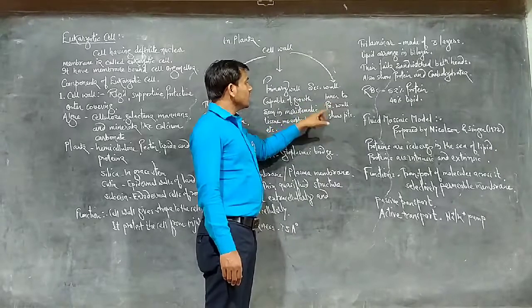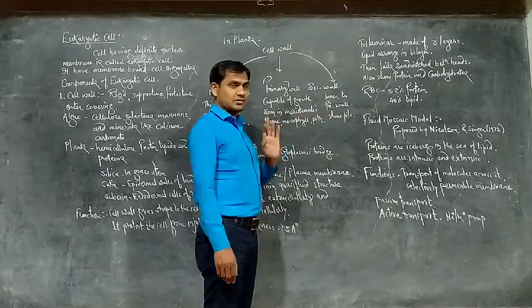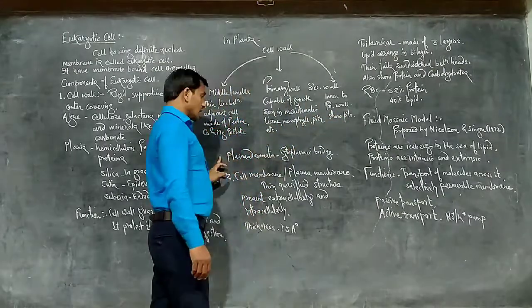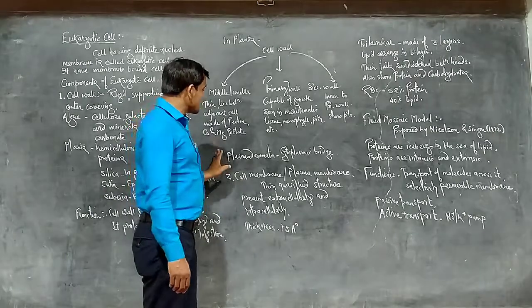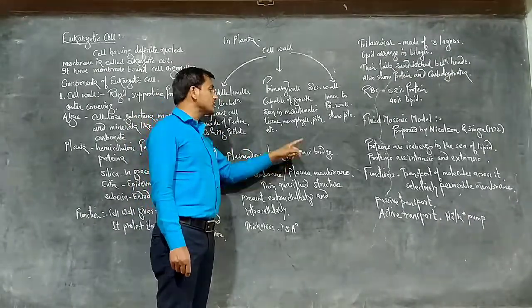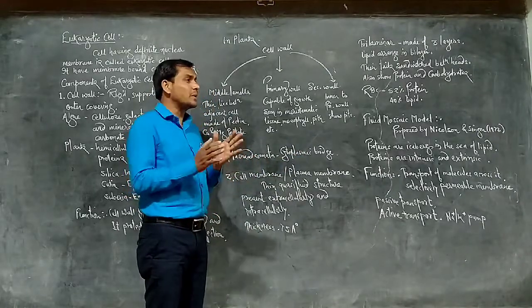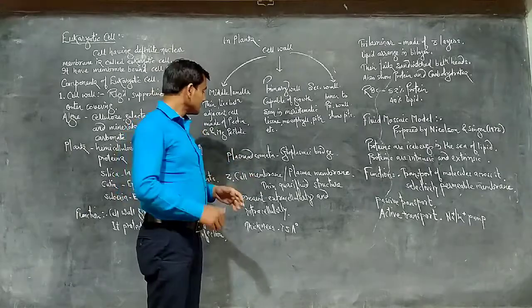It is a thick layer, but the thickness is not uniform, so it shows pits. Another structure is the plasmodesmata, which we consider as cytoplasmic bridges, connections between two neighboring, adjacent cells.